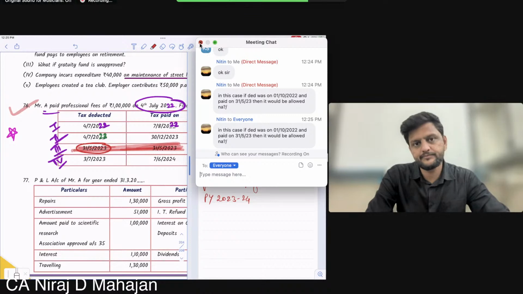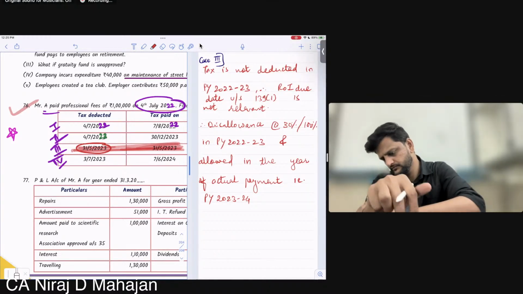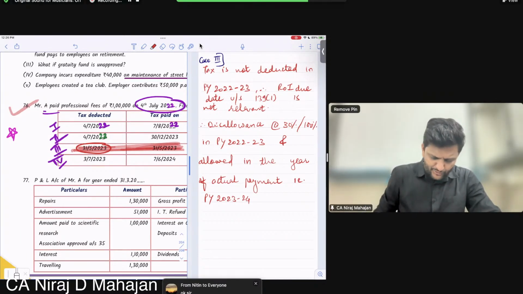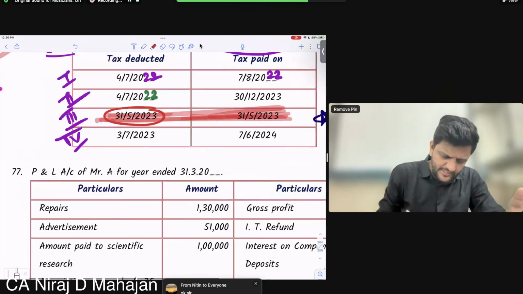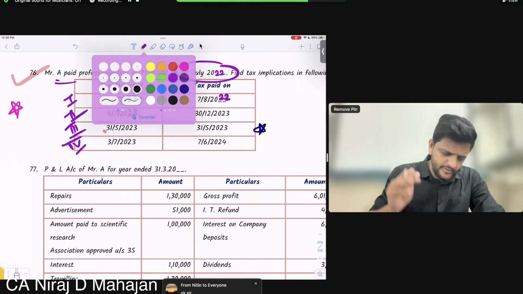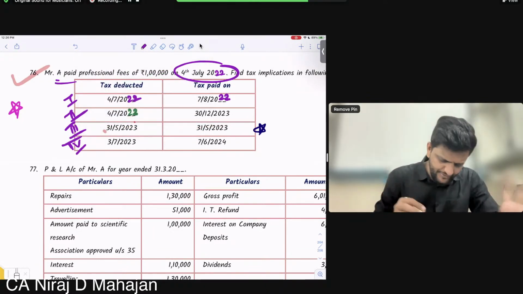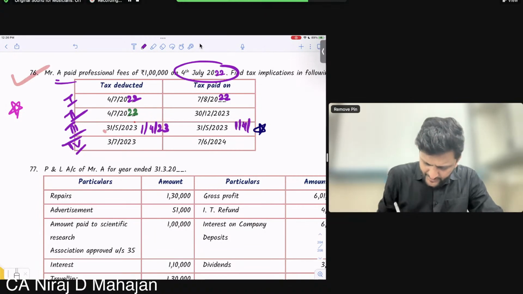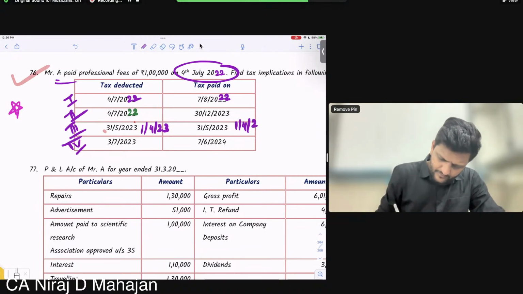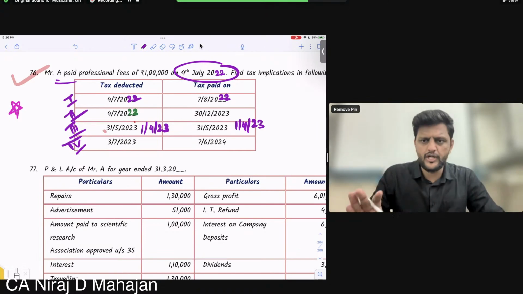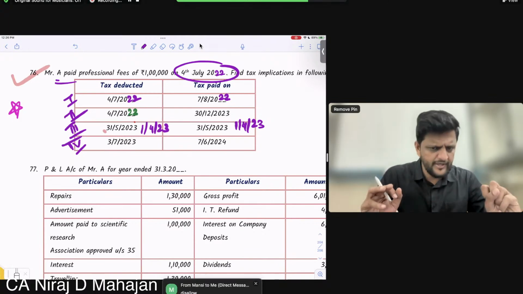Yes, Nitin. Okay, I'll go ahead, everybody. See, instead of 31st March, I'm just changing the example. You don't change, okay? The expenditure is of July 22. If TDS was done on 1st April 23 and paid also on 1st April 23, what will happen? Allowed or disallowed? Expenditure of July 22, deduction on 1st April 23, payment also on 1st April 23.